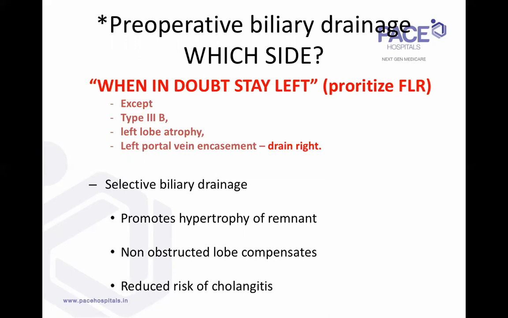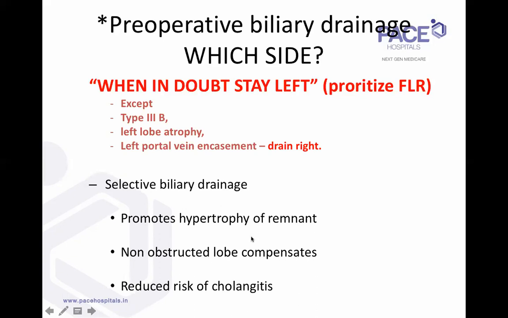The fewer catheters you put, the fewer the vascular injuries, and the lower the risk of catheter dislodgement with cholangitis and bile leaks. So you do only a selective biliary drainage of the future liver remnant. When you're planning a right-sided resection, drain the left lobe. If you're planning a left-sided resection, drain the right lobe. Like I said, 30 to 40% of the liver is good enough to bring down the jaundice, because the non-obstructed lobe, the lobe which you've drained, compensates.